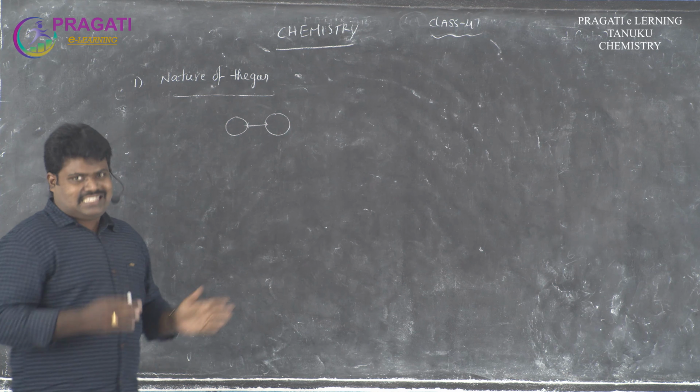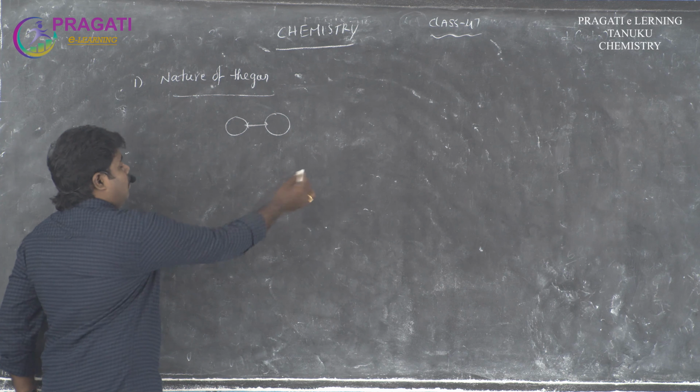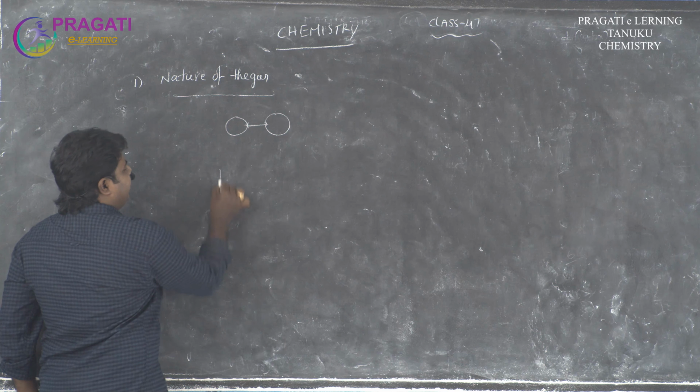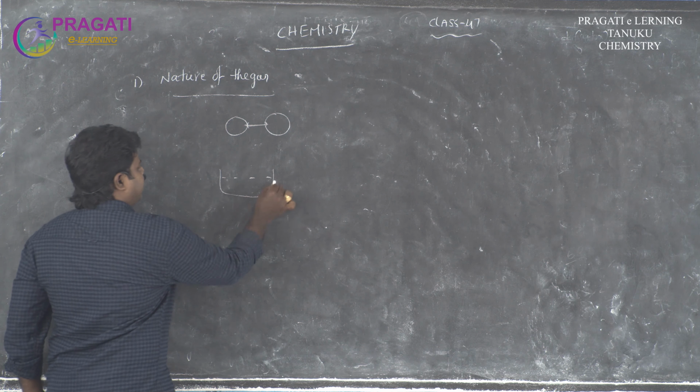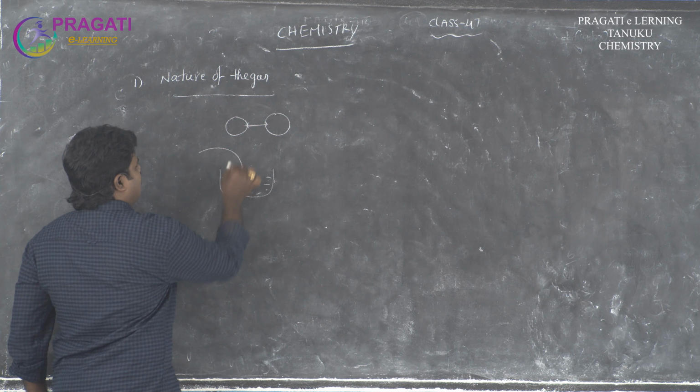Then some gases are soluble, or some types of gases are insoluble, like H2, O2, N2. So highly soluble gases and easily liquefiable gases both show more deviation.